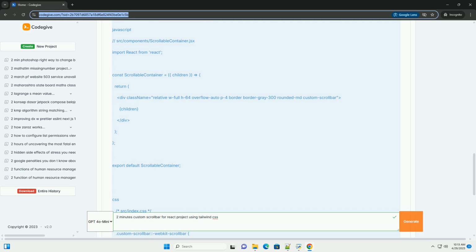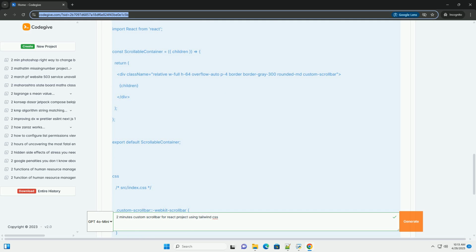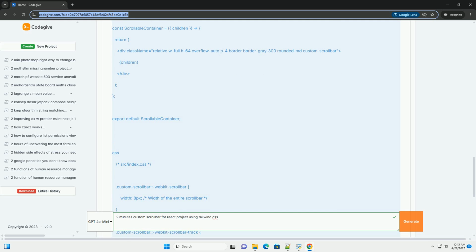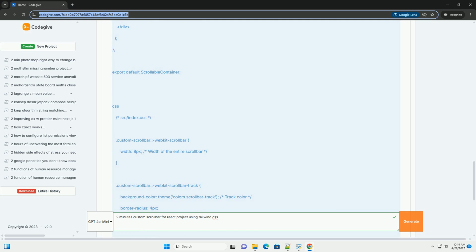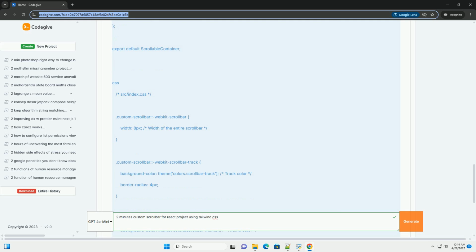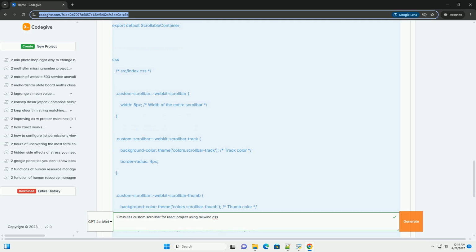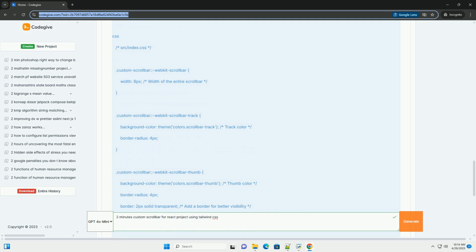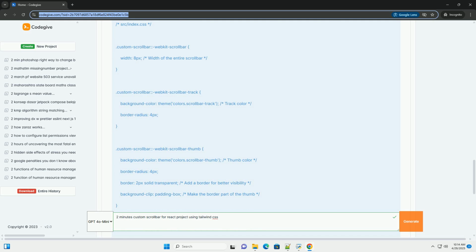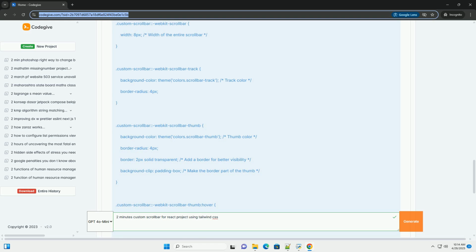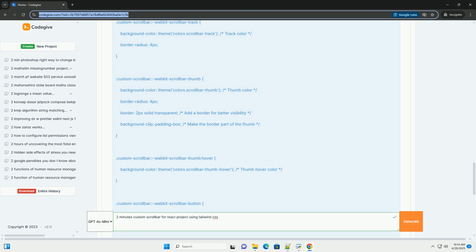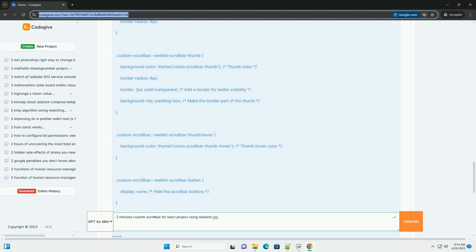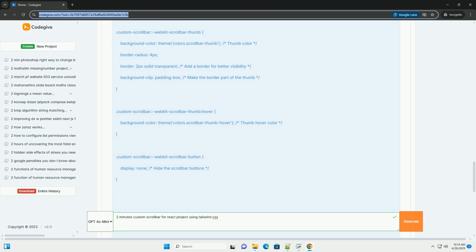2: ::-webkit-scrollbar-track, this selector styles the background track of the scrollbar, the area the thumb moves within. 3: ::-webkit-scrollbar-thumb, this selector styles the draggable thumb or handle of the scrollbar. 4: ::-webkit-scrollbar-button, this selector styles the optional buttons at the top and bottom of the scrollbar. 5: ::-webkit-scrollbar-corner, this selector styles the corner area where the horizontal and vertical scrollbars meet, if they both exist.